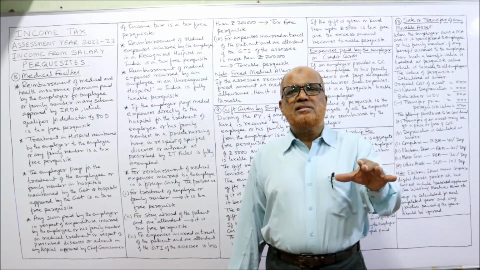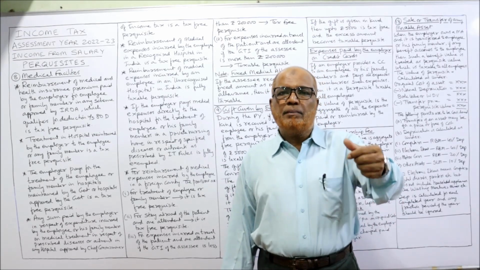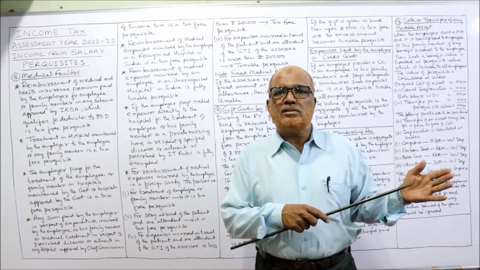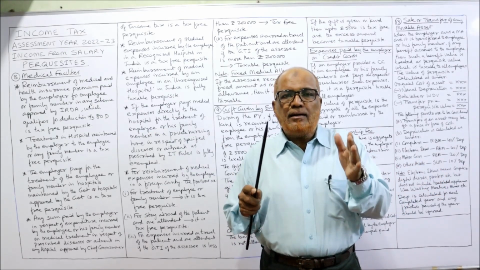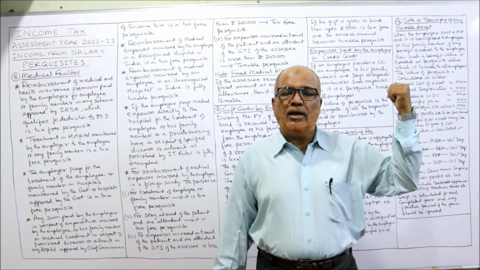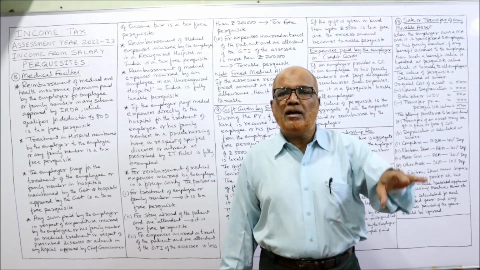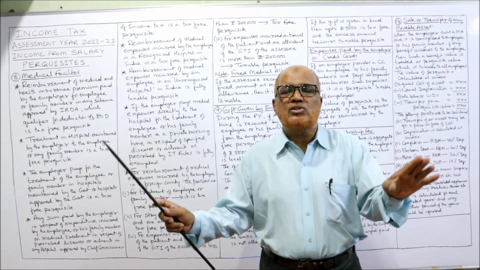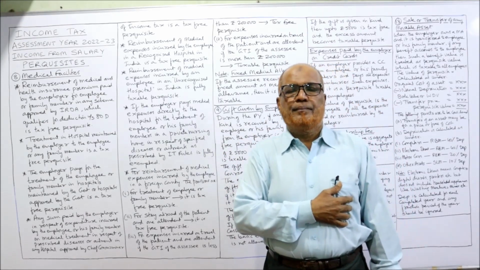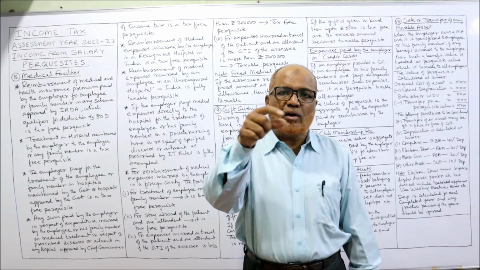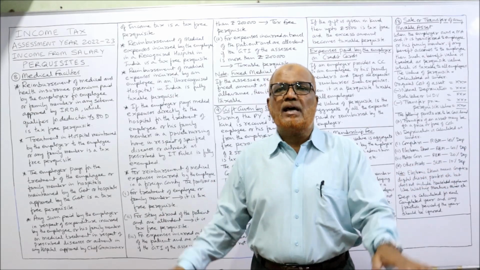Example, Mr. X is working in India. He is suffering from a particular disease. He wants to get the treatment in the US. So he is going to the US, not alone, but one attendant is also there. So the medical treatment expenditure incurred abroad in the US comes to 5 lakh rupees, and that 5 lakh rupees is paid by the employer. It's a tax-free perquisite. So medical expense incurred on the employee or family member in a foreign country that is paid by the employer is a tax-free perquisite.